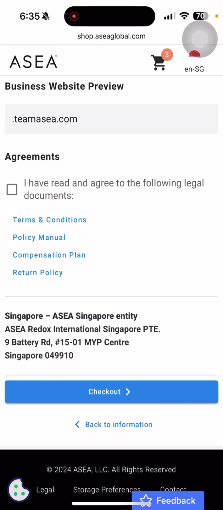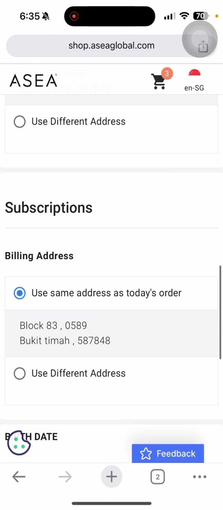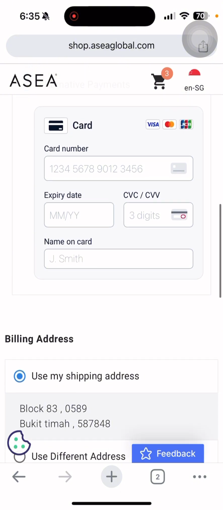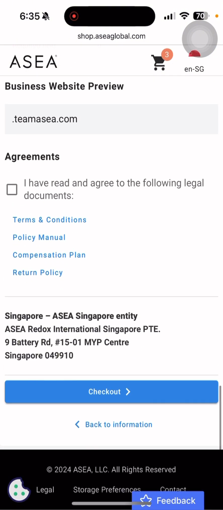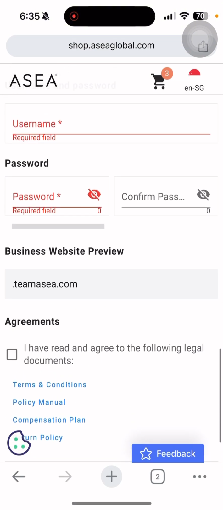Of course, I cannot proceed right now. I don't like to put in my details here, I mean the card number, but I just want to show you step by step how to enroll yourself. And I do hope that it's clear enough how you can enroll yourself by this explanation. Again, always reach out to me.